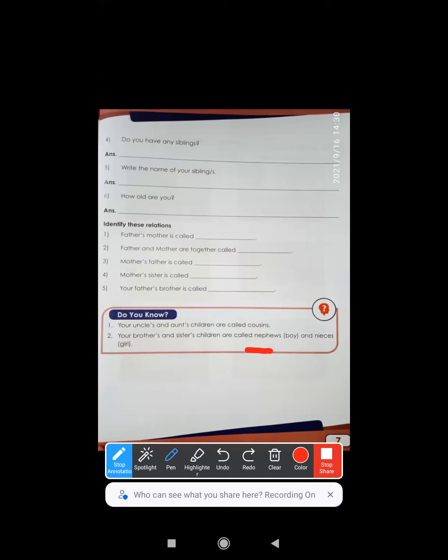Nephews, I repeat, nephews. Nephew for boys, and for girls, niece. Nieces, repeat, nieces. Niece, if it is only single, do not put S, right? Here they have given you plural.